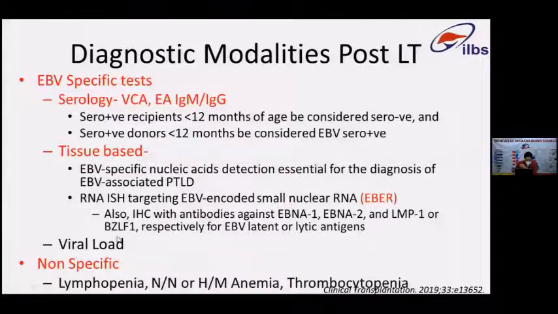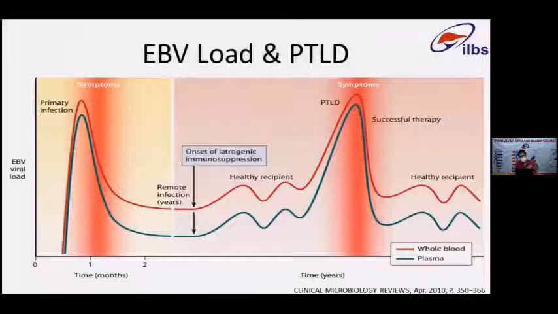And for viral load, EBV DNA testing by PCR is the most important test to diagnose the viral load currently in an EBV infection. Non-specifically, they may present with lymphopenia, normocytic normochromic or hypochromic microcytic anemia, and thrombocytopenia per se. EBV load has the most significance that we give in a case of EBV infection.